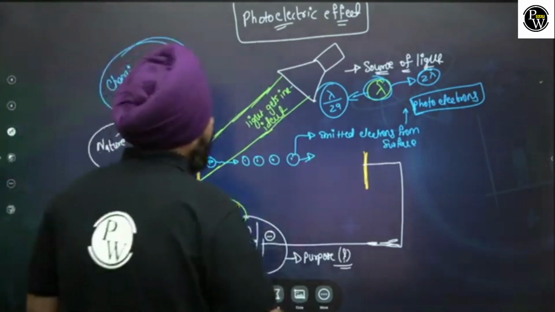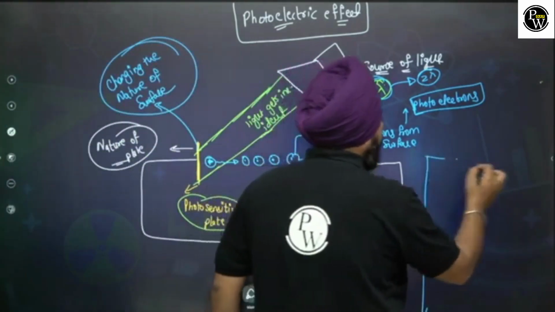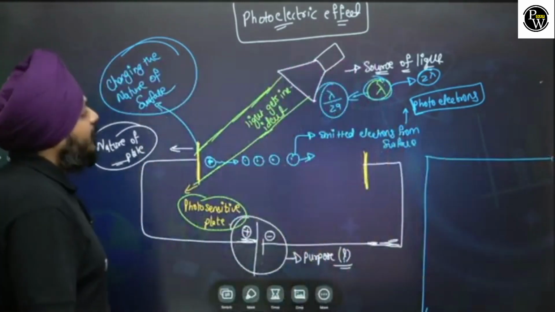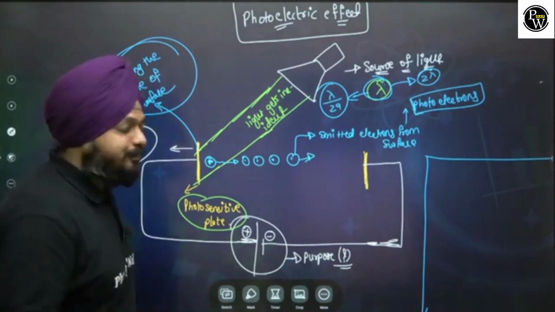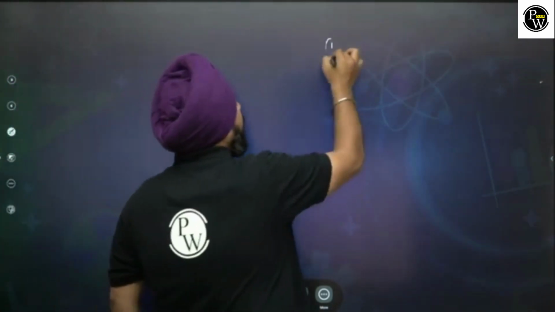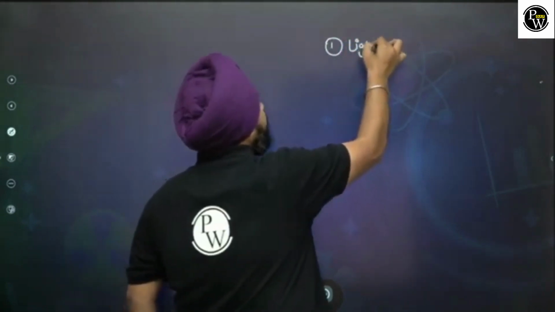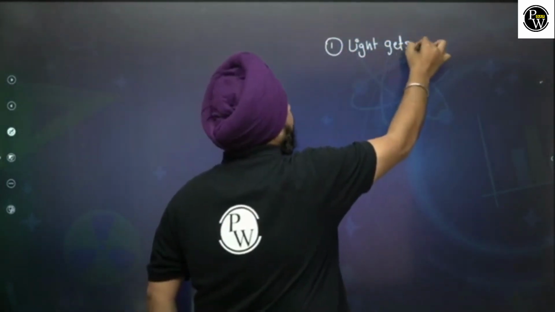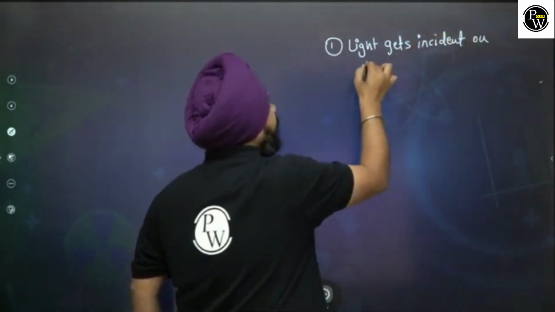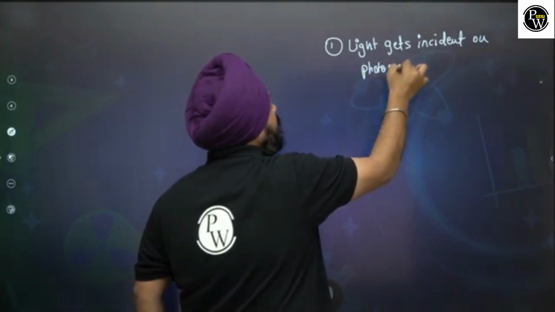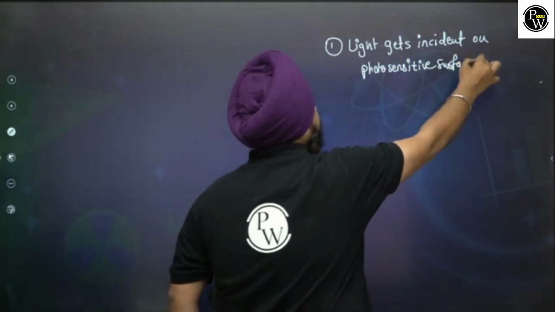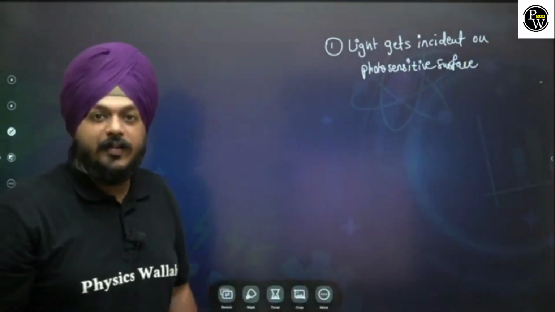So first of all, I want to represent this equation, the photoelectric equation, the correct mathematical representation of this photoelectric equation. Okay. See, first point: light gets incident on the photosensitive surface. Yes or no? The light gets incident on the photosensitive surface.